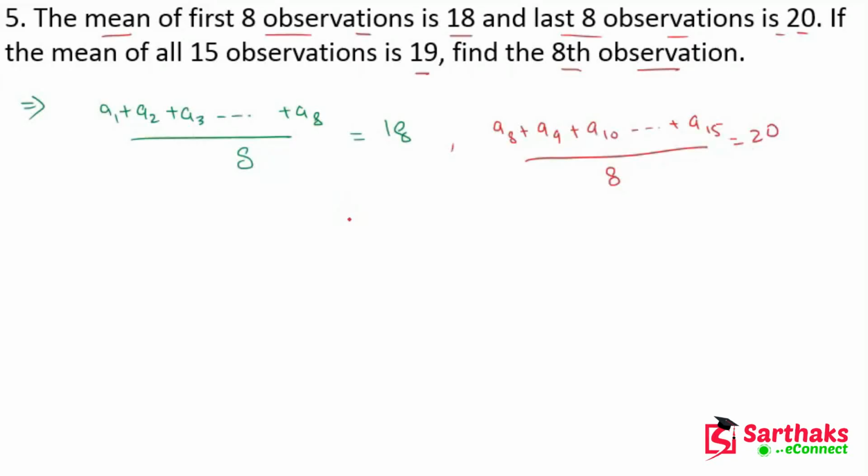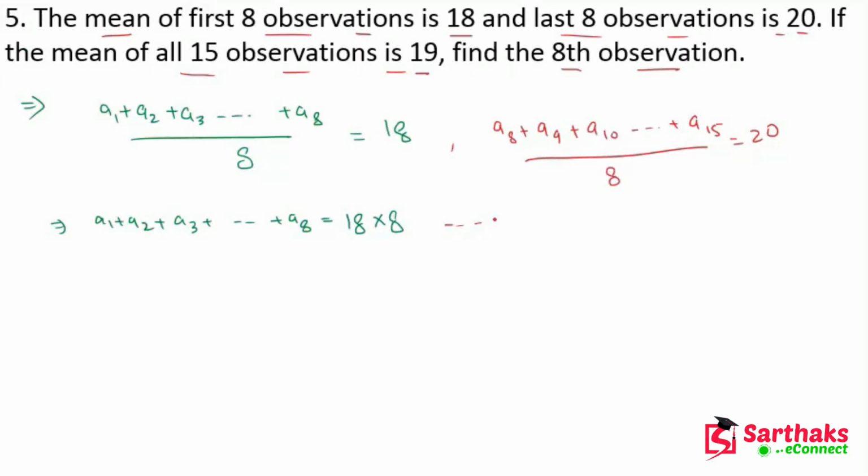From this we can write A1 plus A2 plus A3 and so on plus A8 is equal to 18 into 8.